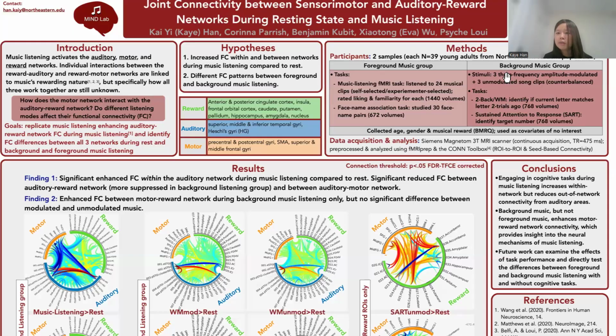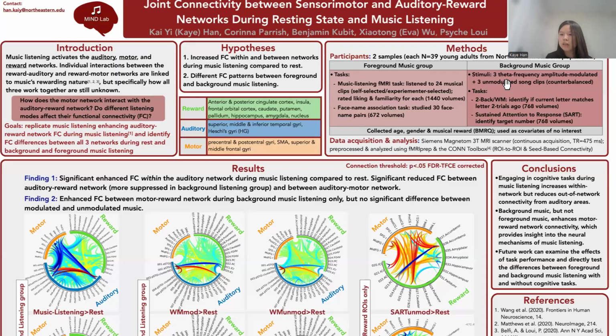As for the background music listening group, 3 theta frequency amplitude modulated and 3 unmodulated song clips played in the background while participants completed 2 cognitive tasks, one being the 2-back working memory task and the other being the sustained attention to response task, or SART. All our data was pre-processed and analyzed using fMRIPrep and the CONN toolbox, and we conducted ROI-to-ROI and seed-based connectivity analyses.